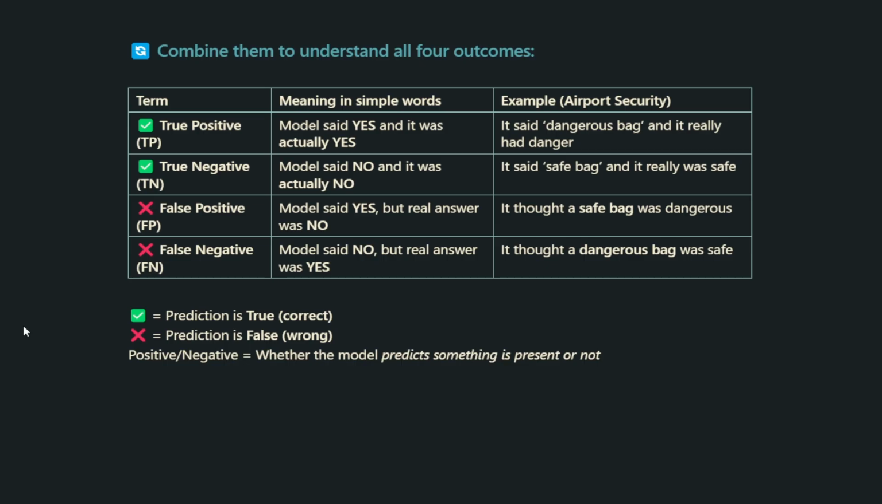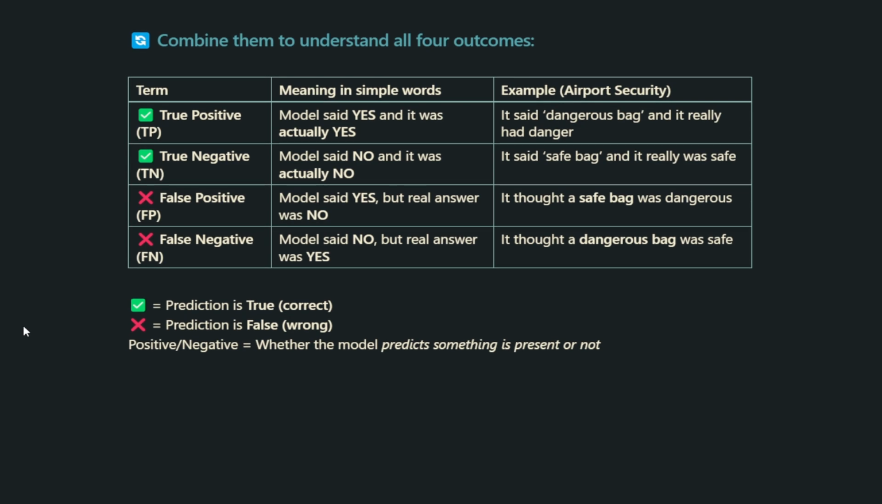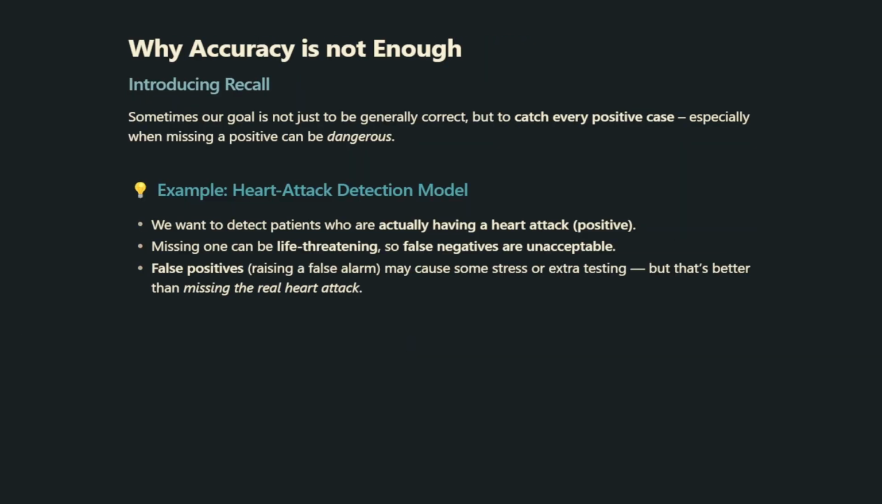So in summary, true means the prediction is correct, false means the prediction is wrong. Positive or negative tells us whether the model predicts something is present or not. This framework helps us evaluate models beyond just accuracy. Let's move to the next topic, why accuracy is not enough.